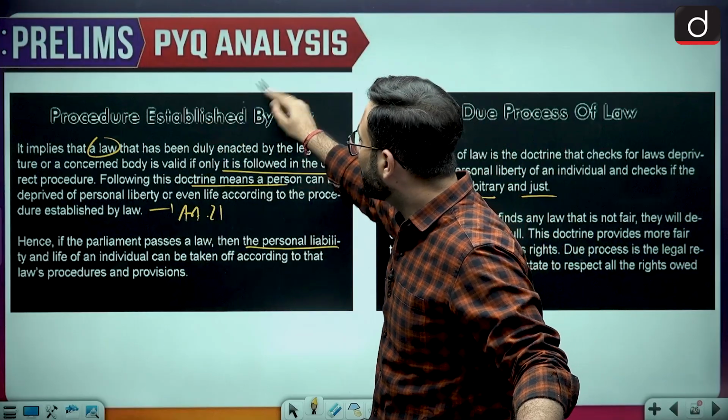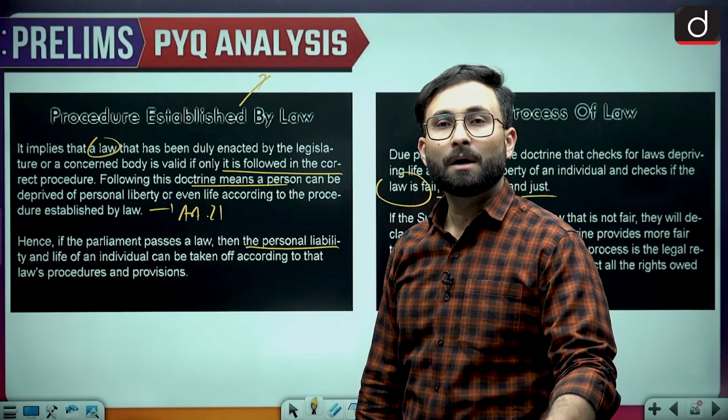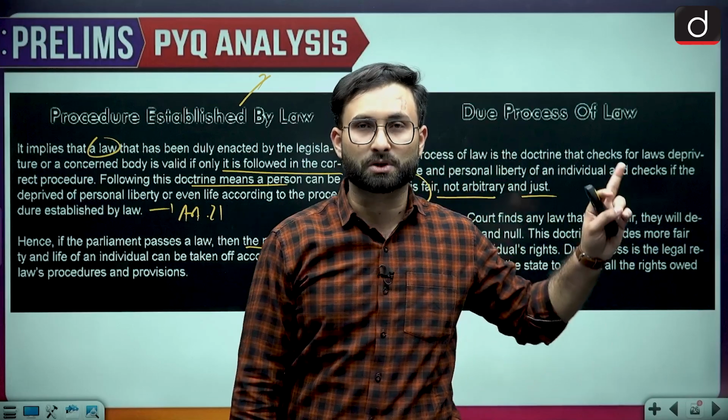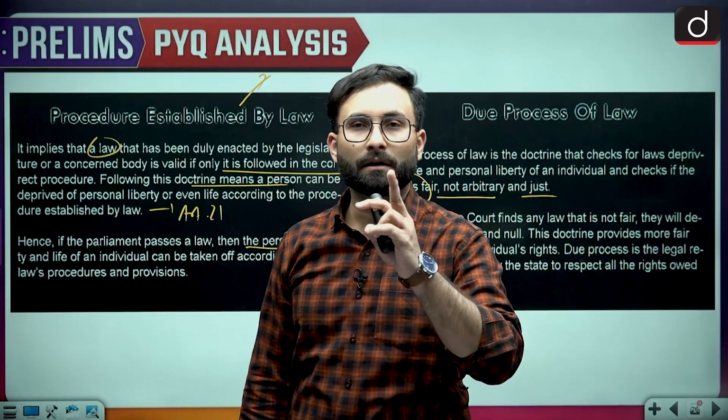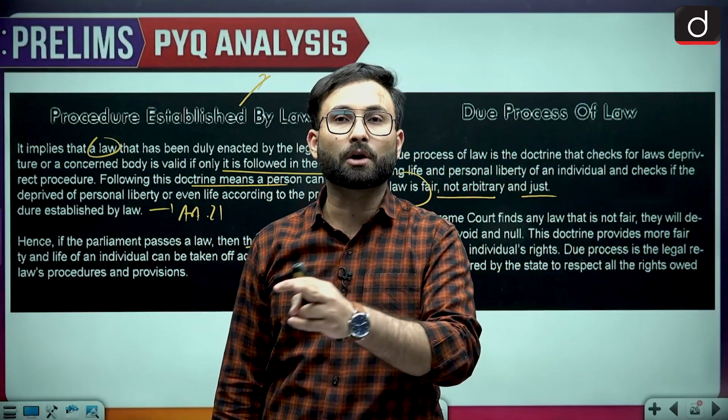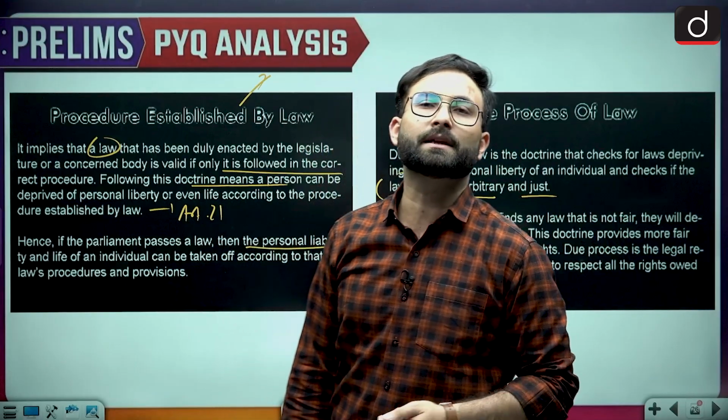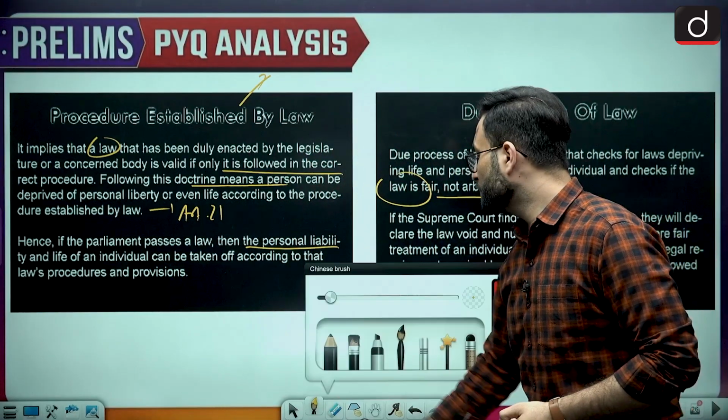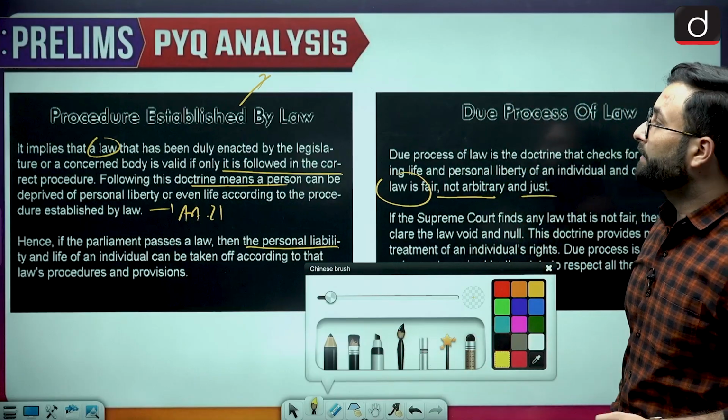So it is written in the letter that the procedure is established by law, but when we talk about the spirit, we follow due process of law. We go into the reasonableness of the law as well. That is the doctrine of judicial review, wherein we check the fairness of the law. Okay, so that is there. Coming to the next one over here,